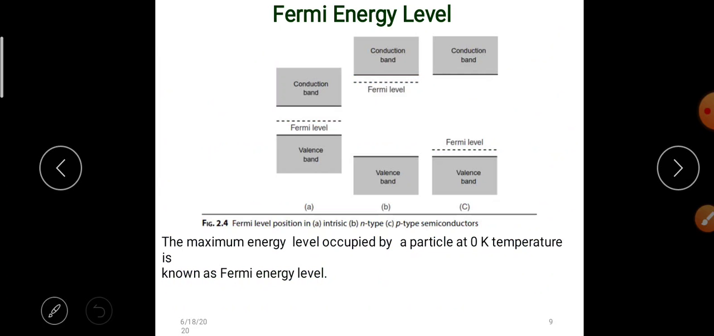The maximum energy level occupied by a particle at 0 Kelvin temperature is known as the Fermi energy level. The position of the Fermi energy level is shown in figure A. Here it is an intrinsic semiconductor. It is an n-type semiconductor. It is a p-type semiconductor.